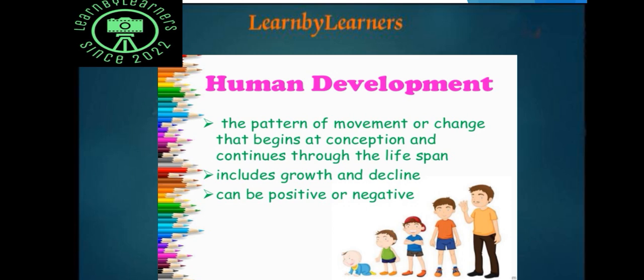So let us see human development. As we have already discussed, there is a change of shape and size, a pattern of movement or change that begins at conception and continues throughout the lifespan. It includes growth and decline and can be positive or negative. How?